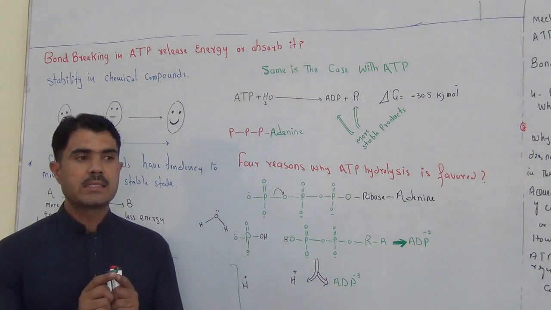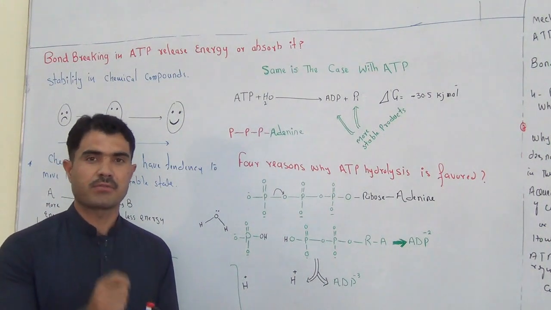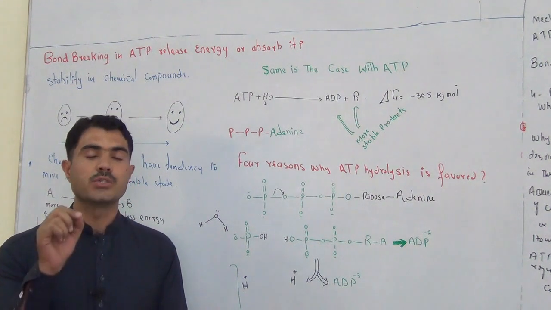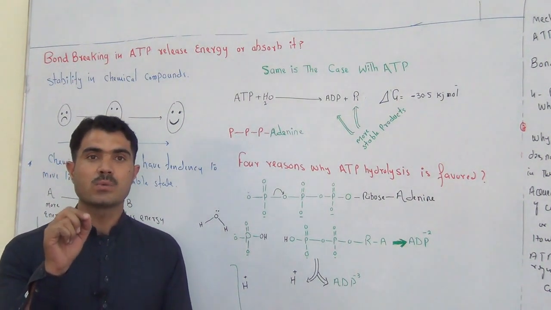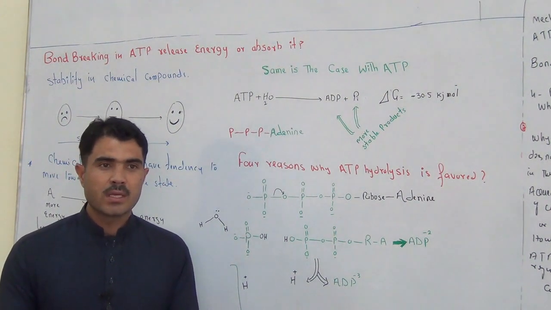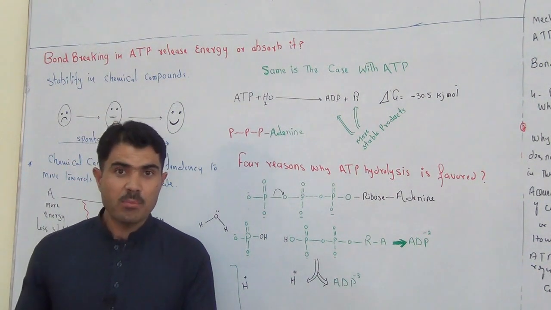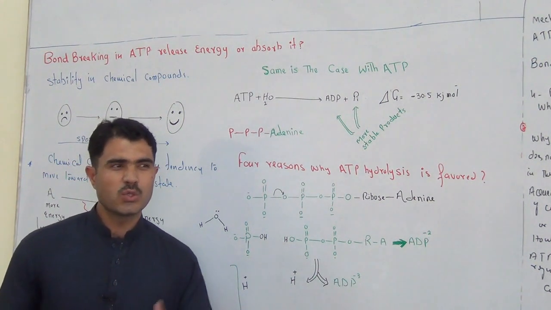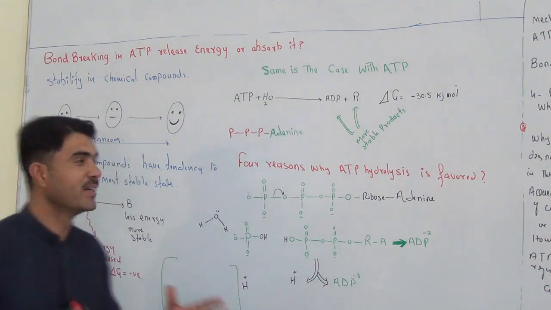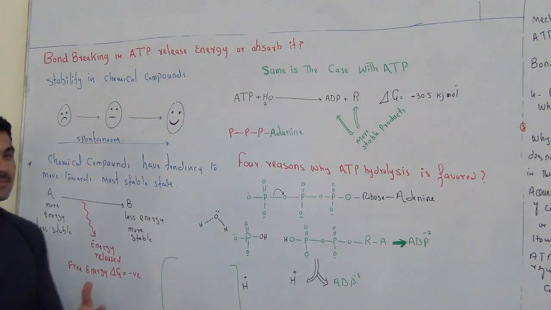Before I deliver the answer to the questions I just mentioned, I would like you to tell me what is meant by the word stability. Stability can be used in chemistry, for chemical compounds, or it can be used as in our ordinary life. For example, I just drew some diagrams here for you.